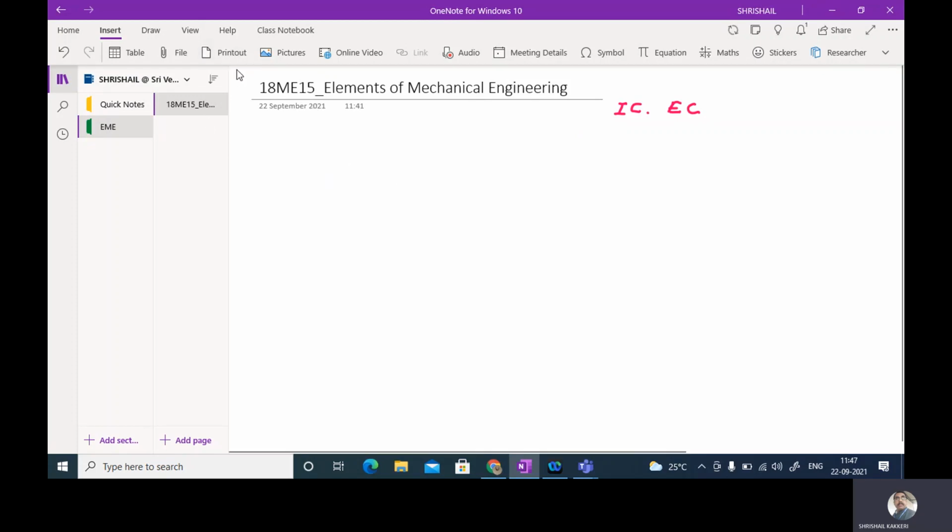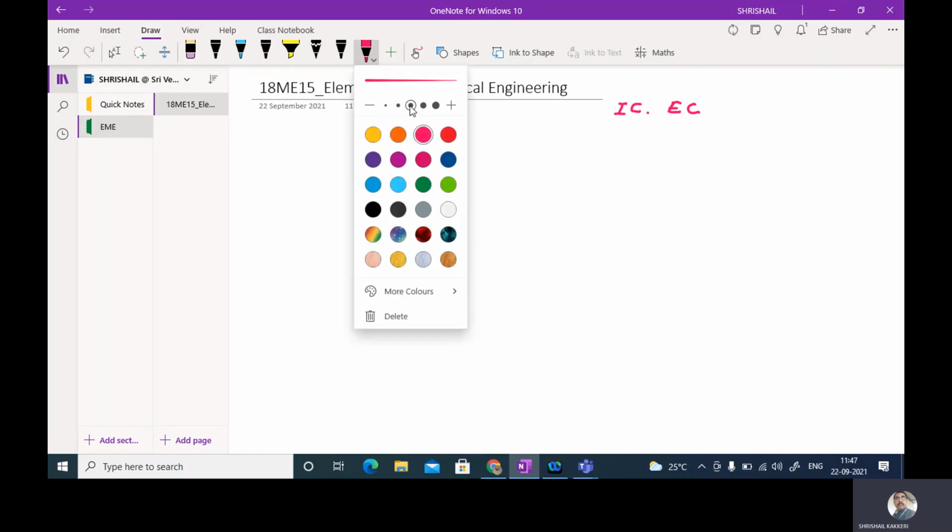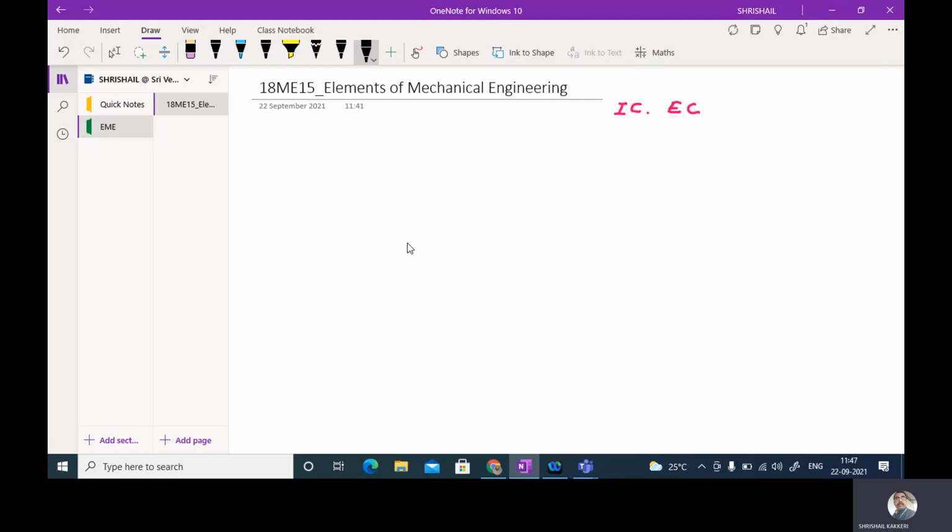Now we discuss a few important pieces of information which all must know: the construction features of the engine cylinder. How will this engine be? Say we have the engine. The engine will have a cylinder, and the cylinder will have two openings.